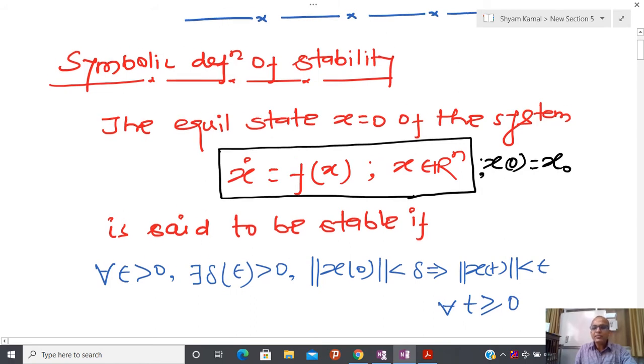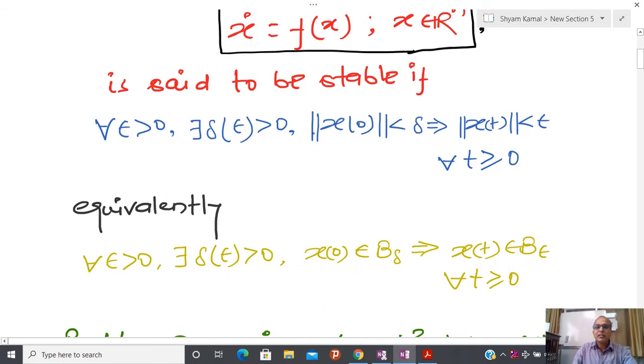And after that we write stability like this. For every epsilon greater than 0 there exists a delta, which is a function of epsilon, greater than 0. Since I am assuming that x equal to 0 is my equilibrium point, the distance of the initial condition x0 from 0 is the norm of x0. Now if that is less than delta, then the distance of x(t), that is the future trajectory, is less than epsilon.